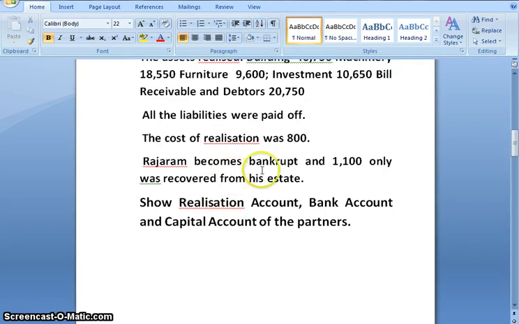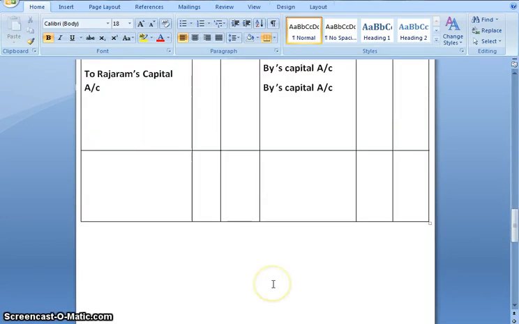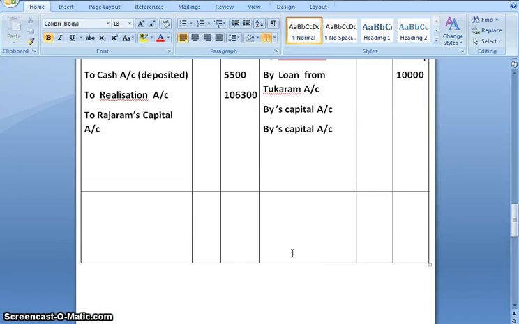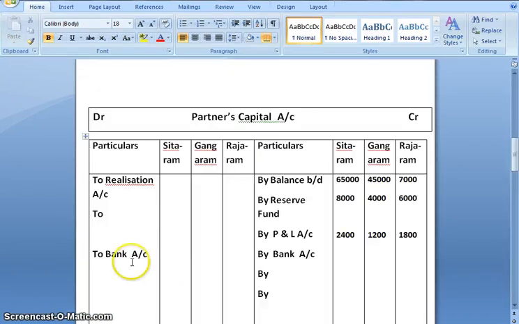Rajaram became bankrupt or insolvent, and 1,100 only was recovered from his estate. And so we'll make a note of this 1,100. The journal entry would be bank account debited to Rajaram's capital account.